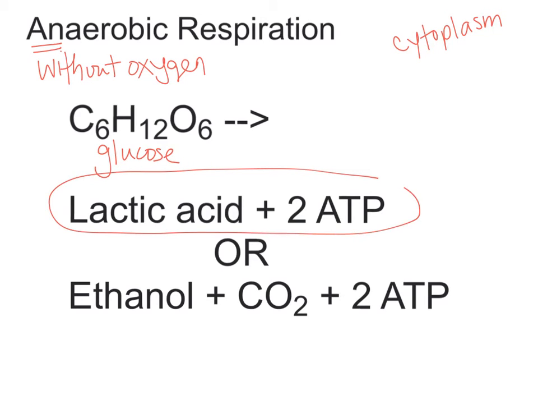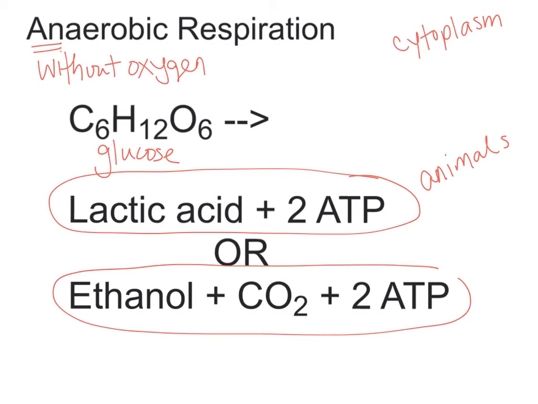So in the muscle cells of animals, such as ourselves, the products are lactic acid and then 2 ATP molecules. In plants and yeast cells, we get those 2 ATP, but also we get ethanol and carbon dioxide.